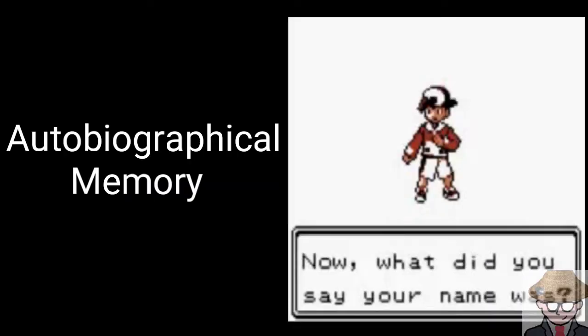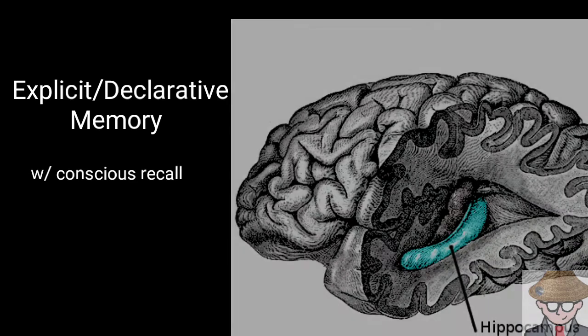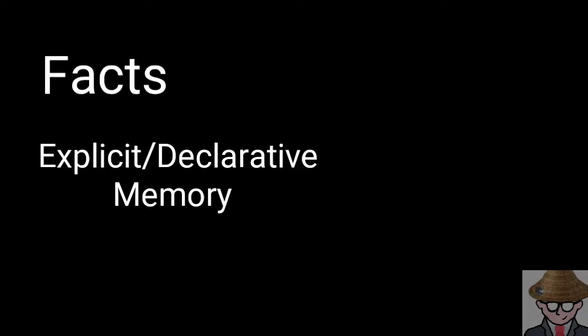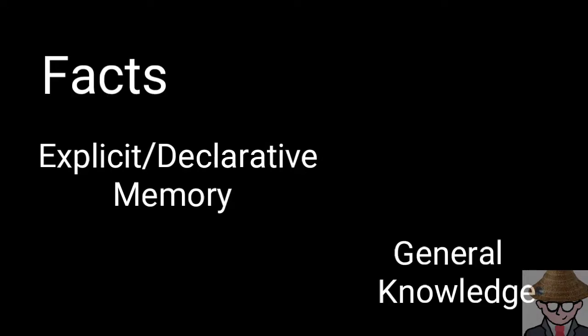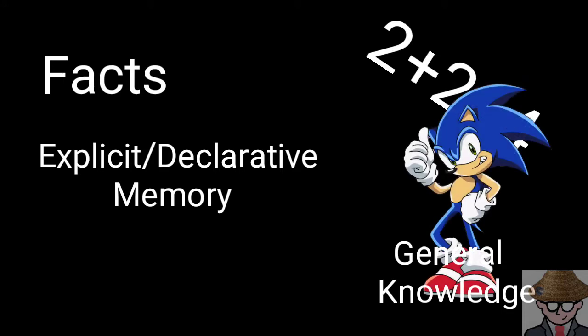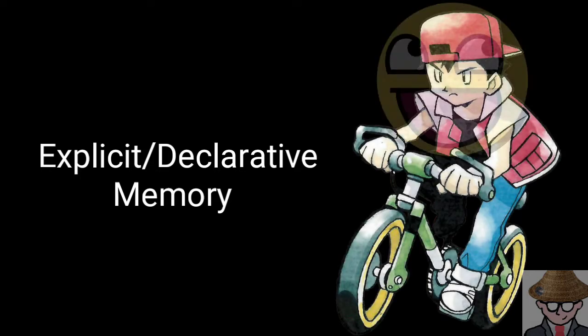Or your name. Explicit or declarative memory with conscious recall is processed in the hippocampus. These include facts of general knowledge. I know that 2 + 2 = 4. And the other is personally experienced events. When you ride your bicycle, or you remember that you rode a bicycle. This is an example of explicit memory.